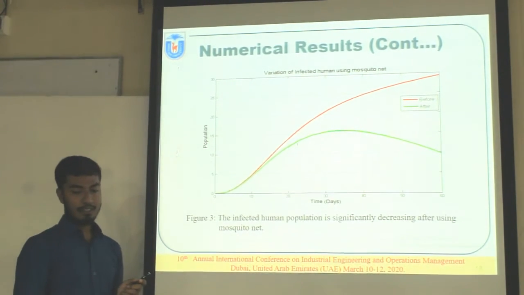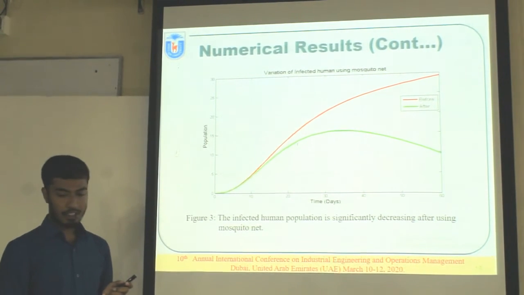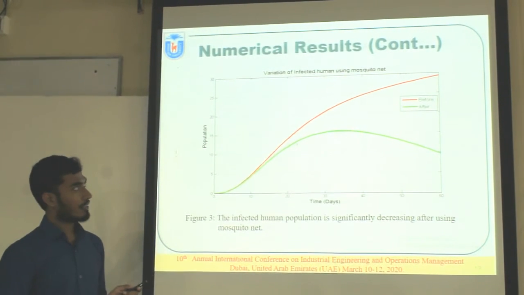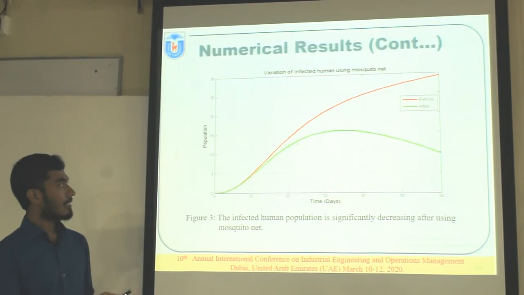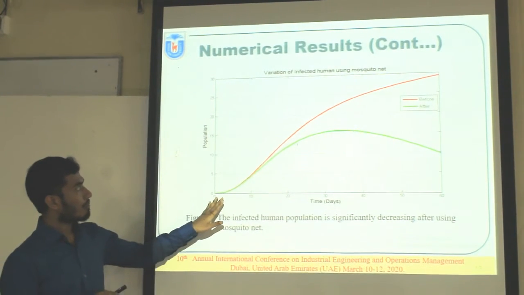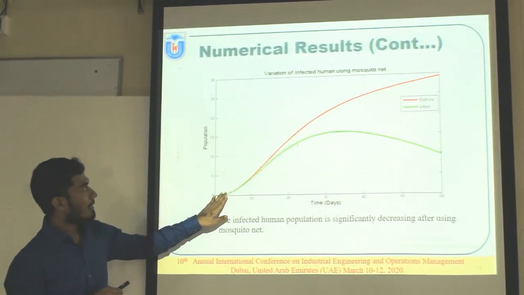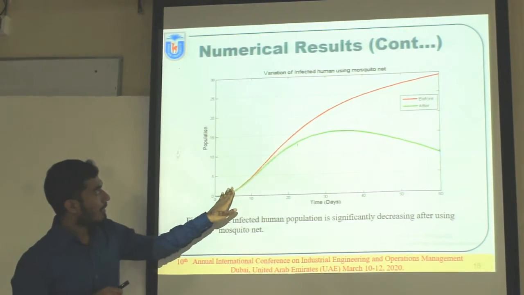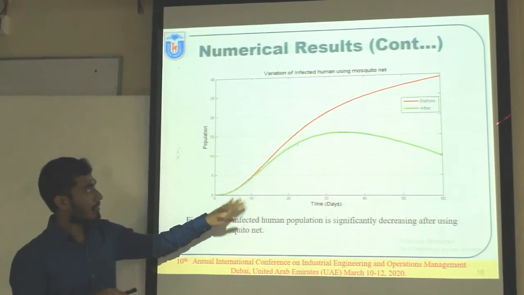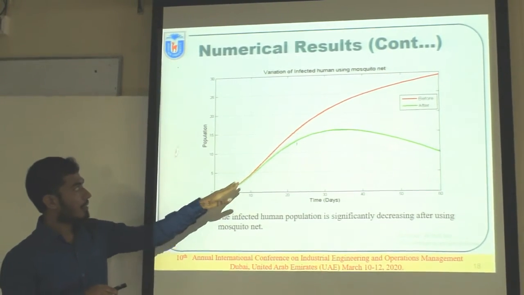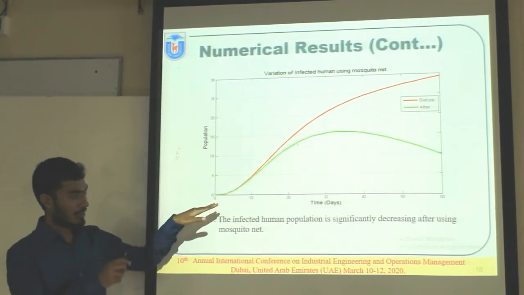Here, the infected human population is significantly decreased after using mosquito nets. Here we see that before the use of mosquito nets, the infected population increases day by day. But after using mosquito nets, obviously the infected population decreases.